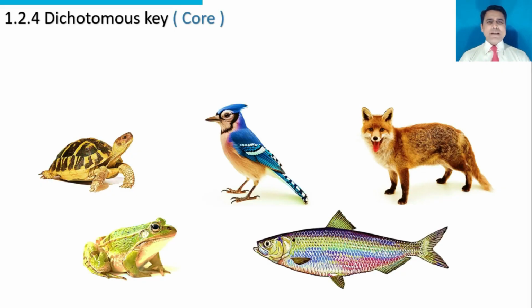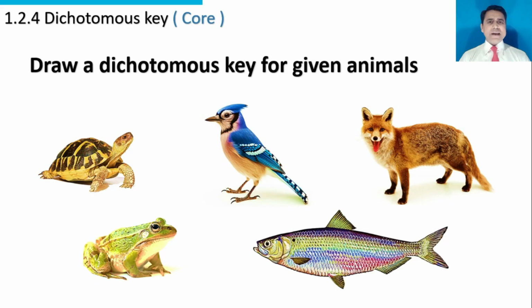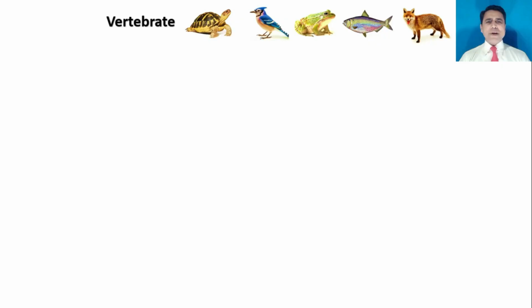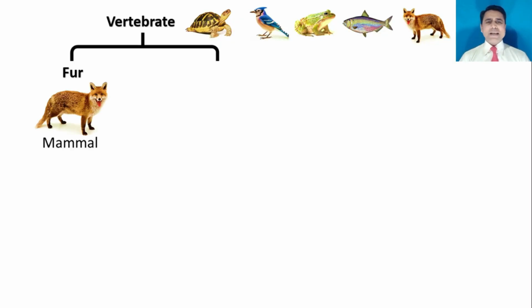These are the animals. Draw a dichotomous key for the given animals. These are vertebrates, and we have to draw a dichotomous key for them. At the first level, animals with fur will be separated on one side. This is a mammal, it has fur, so it is separated on one side. And animals without fur are separated on the other side.